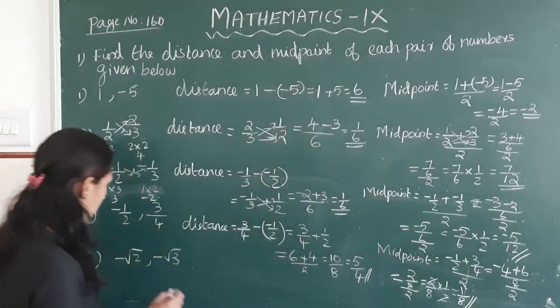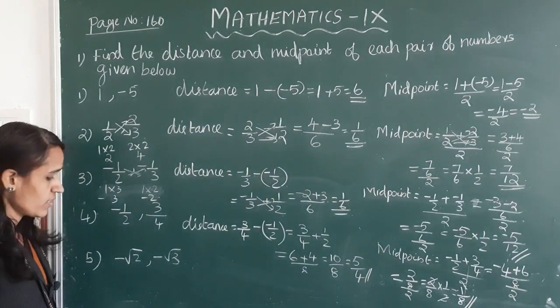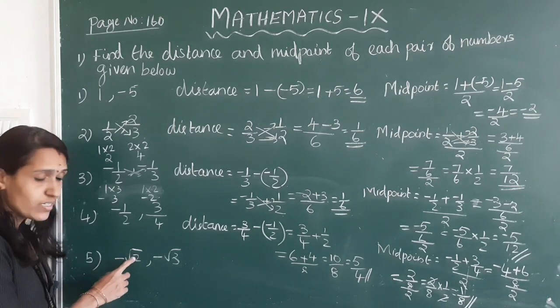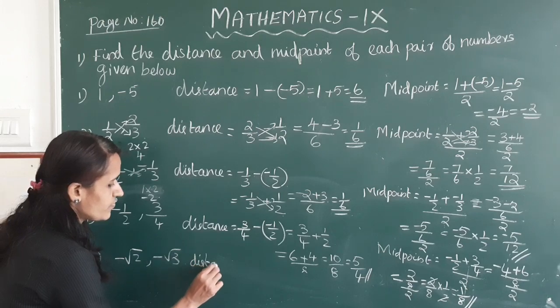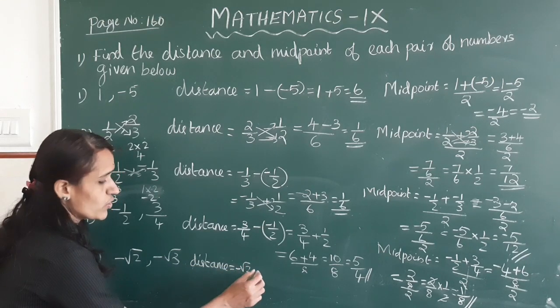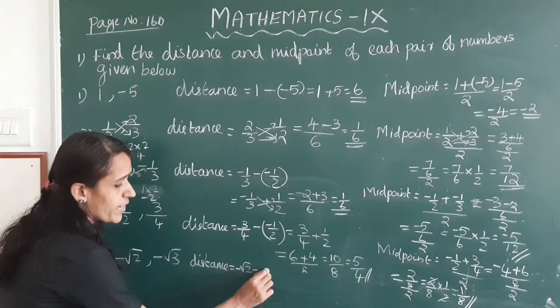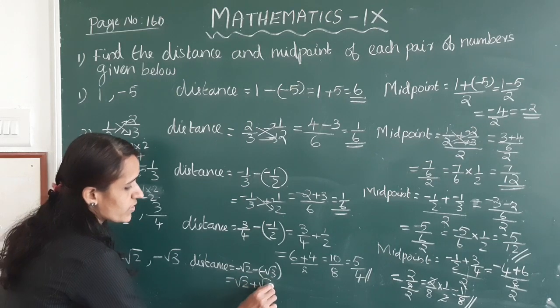Okay, next minus root 2 minus root 3. Here which one is larger? Minus root 2. So distance is equal to minus root 2 minus root 3. Okay, this is equal to minus root 2 plus root 3.